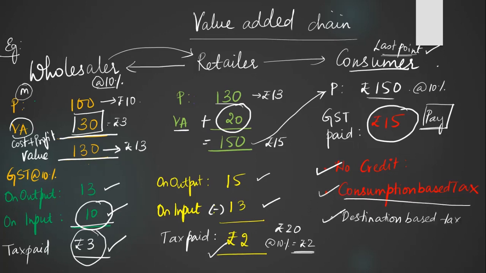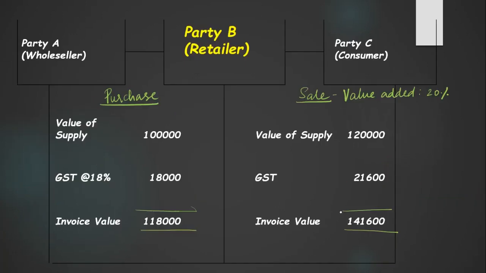Next, let us take another numerical example. First, the wholesaler is party A. Then the wholesaler sells to the retailer, party B. The retailer sells to the consumer, party C. Now, we are talking on the part of the retailer. Imagine you are a retailer now. The retailer is the shopkeeper. First, he purchases goods from the wholesaler. Purchase, right?